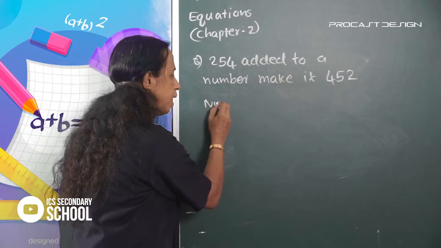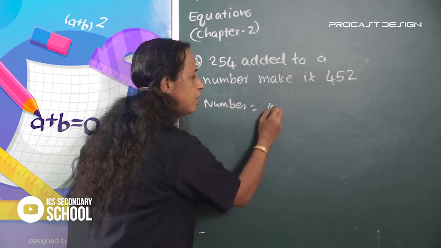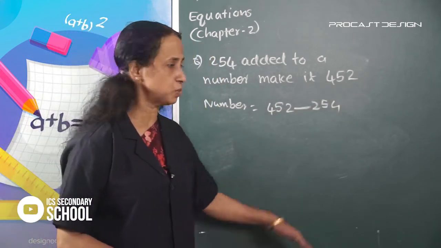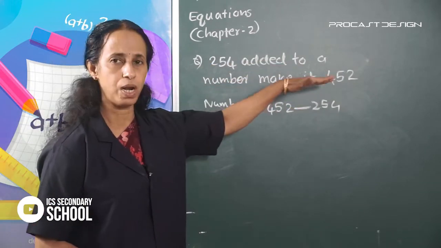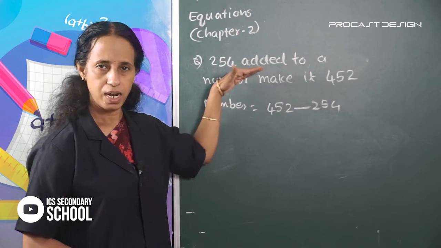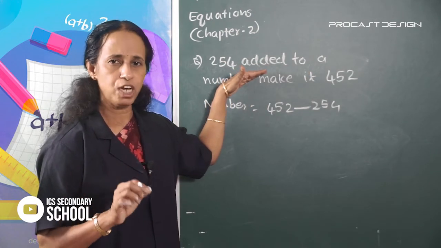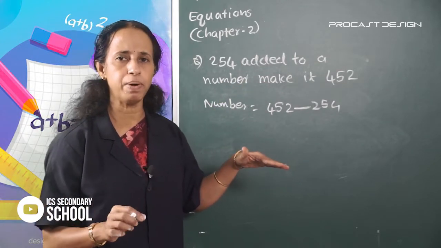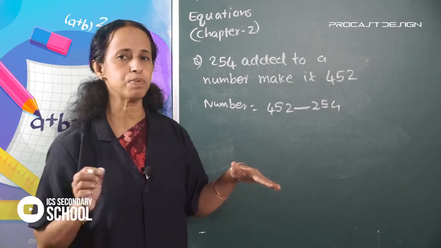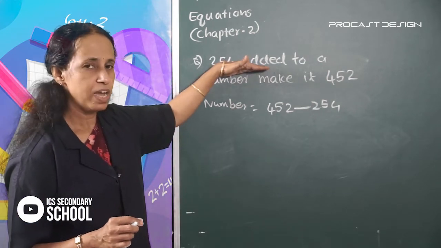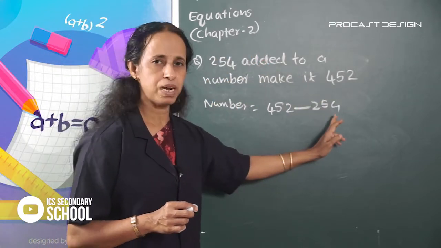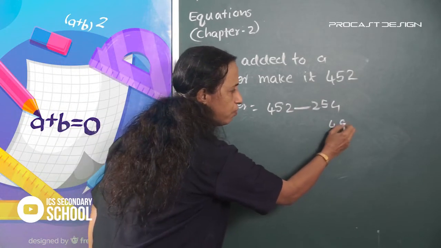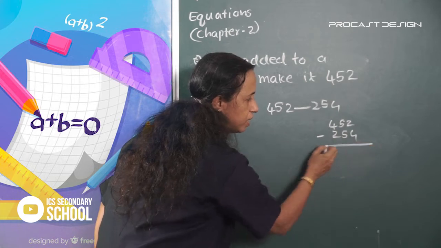Number is equal to 452 minus 254. 254 added to a number makes it 452. Here it is addition. The method of inversion says, if the result is known, to find the number, change addition to subtraction and subtraction to addition. Here it is add, so change this into subtract. 452 minus 254 is equal to 198.